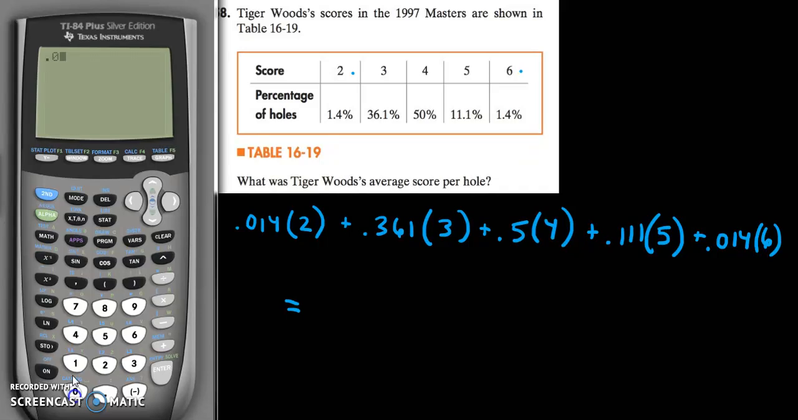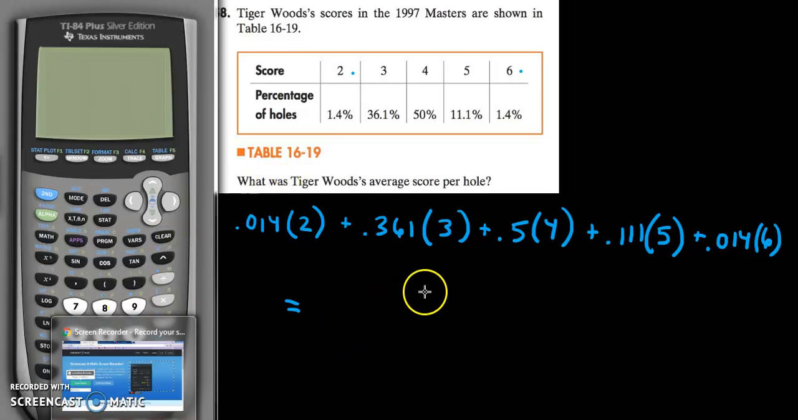So 0.014, so 1.4%, times 2. And then really, if you want to, you can write the whole thing in one big stream instead of writing down every little in-between part. So we're going to add that to 0.361. Oops. Here, we'll try to type the whole thing at once.